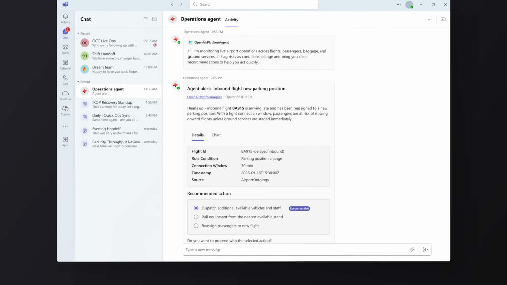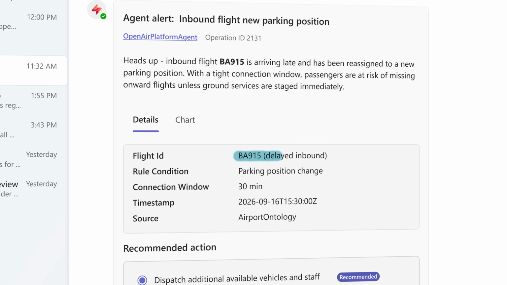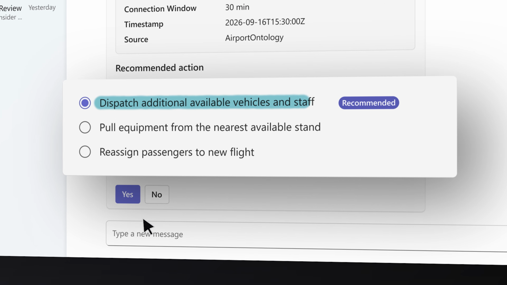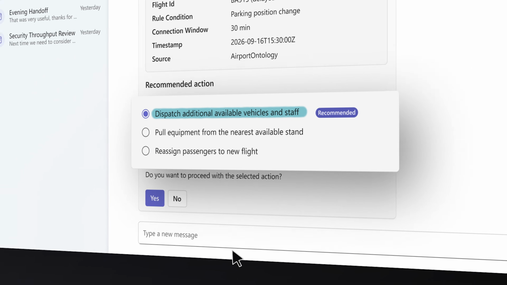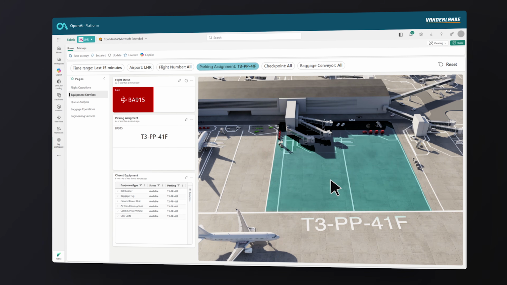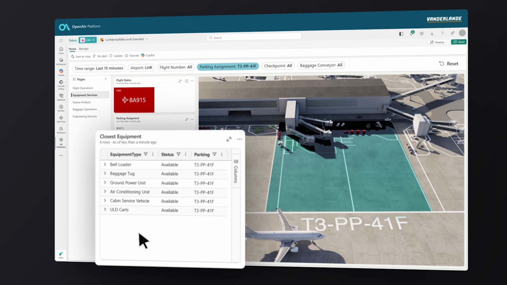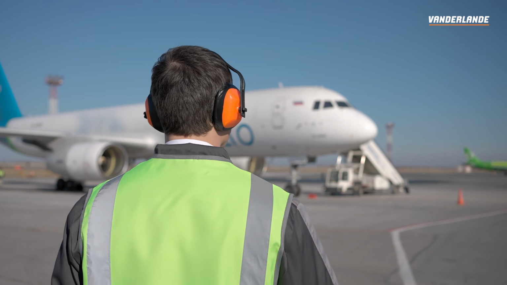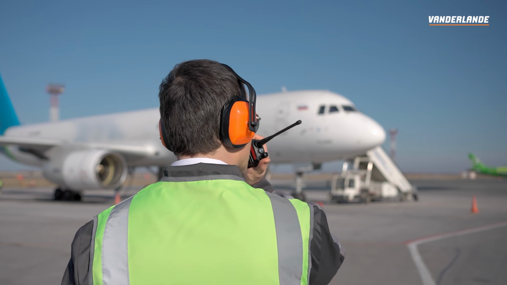The operations agent in Fabric alerts the operator that a delayed inbound flight has been reassigned to a new parking position. With a tight connection window, passengers must clear security quickly or miss their flights. The agent recommends to prep the position immediately. Using the 3D view, the operator identifies suitability of nearby available vehicles. With one click, work orders are approved and ground teams dispatched.